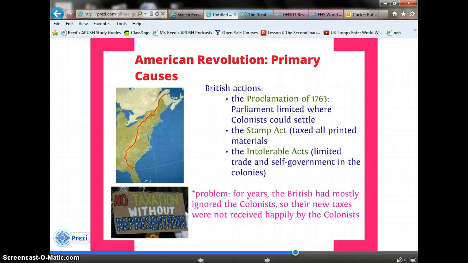by the colonies. The two images to the left are very important, the first being a map of the Proclamation of 1763 line, which essentially said that colonists had to stay east of the Appalachian Mountains. The second is an image of the rally cry, "No taxation without representation." This was how many of the colonists felt about the British actions of the Stamp Act and other taxes that were placed in order to pay for the French and Indian War.